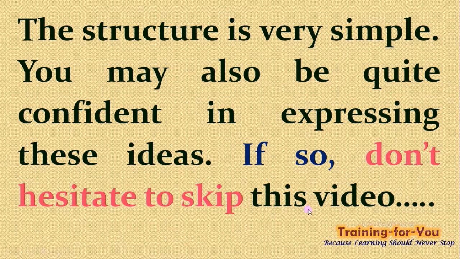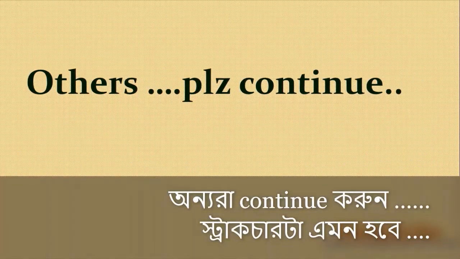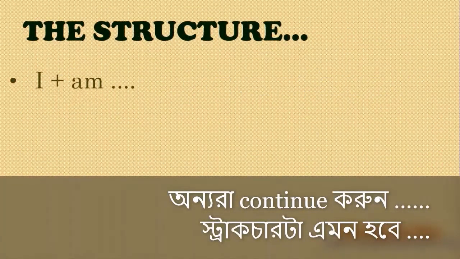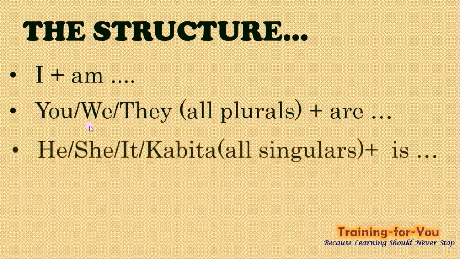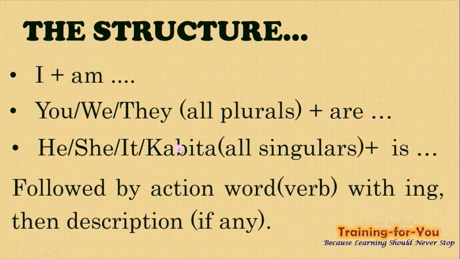Others, please continue. The structure is like this: I plus am, you, we, they, all plurals plus are, he, she, it, Kavita, all singulars plus is, followed by the action word verb with ing, then description if any.